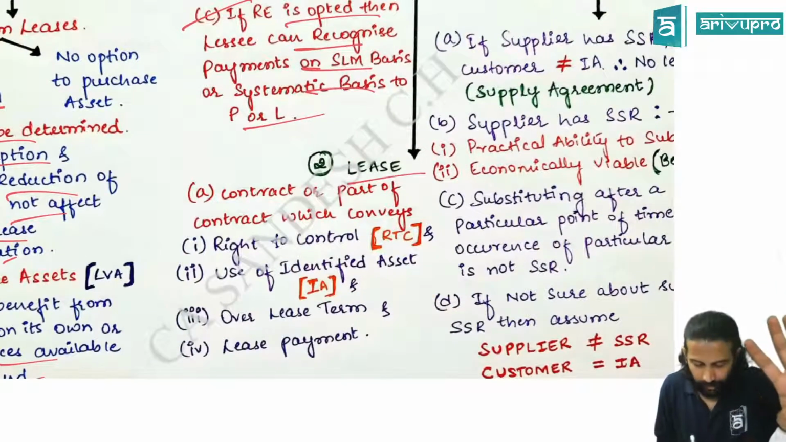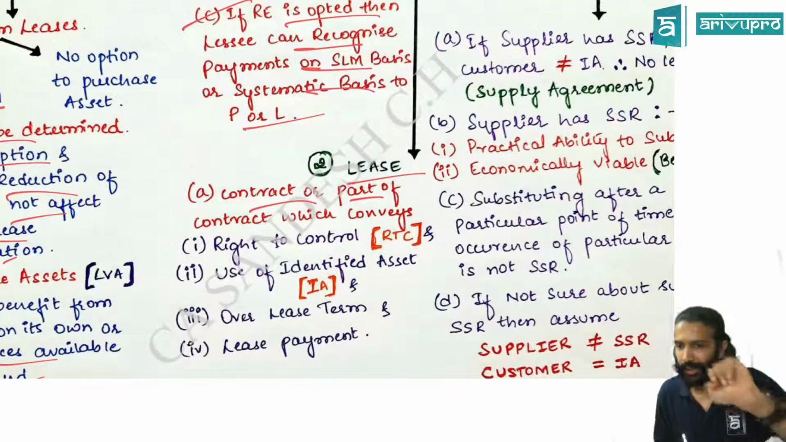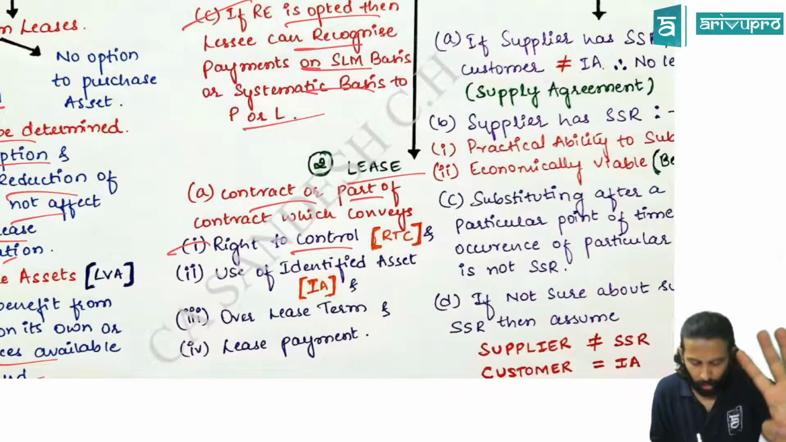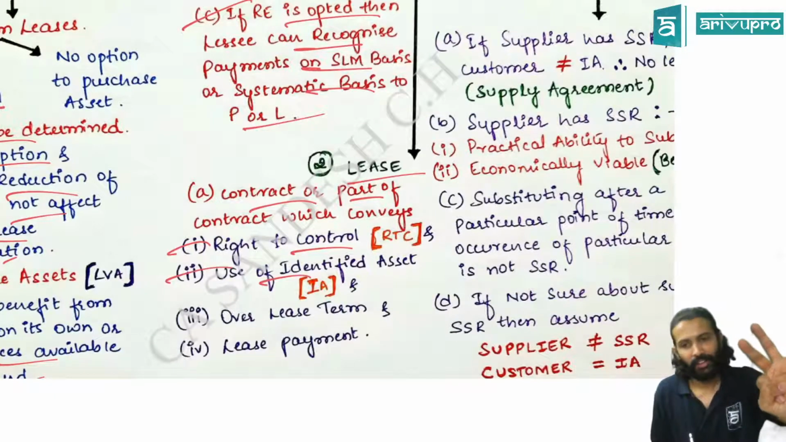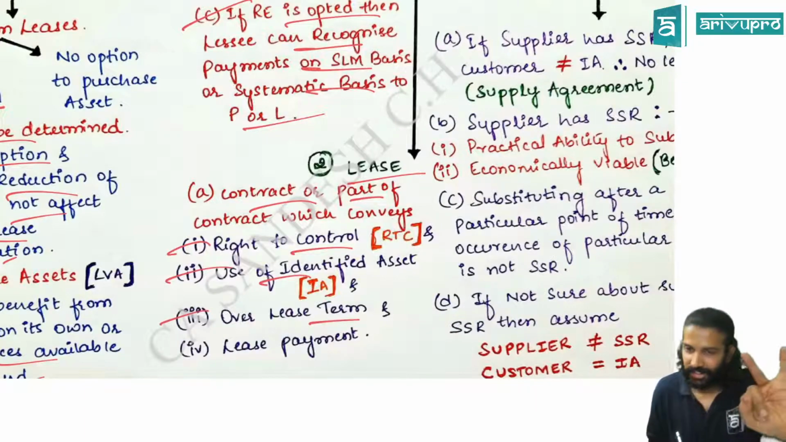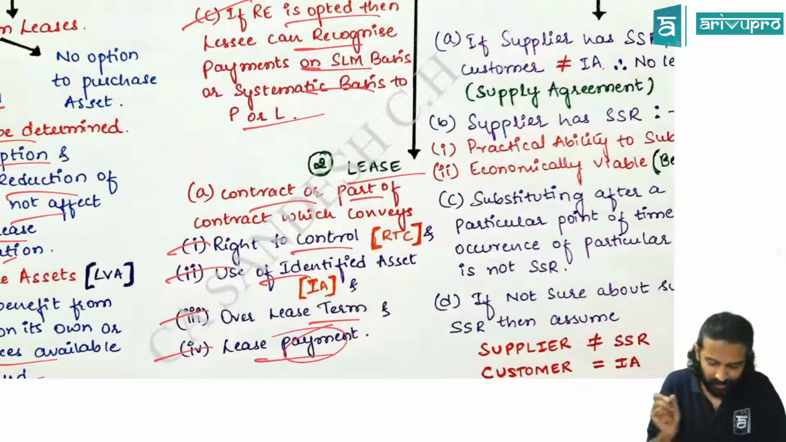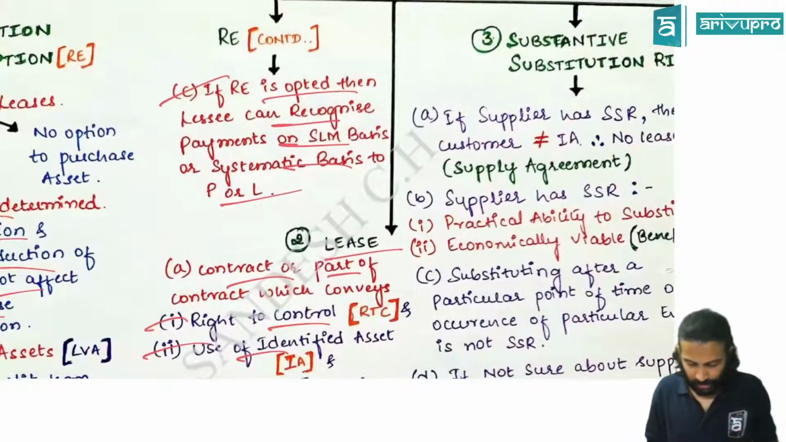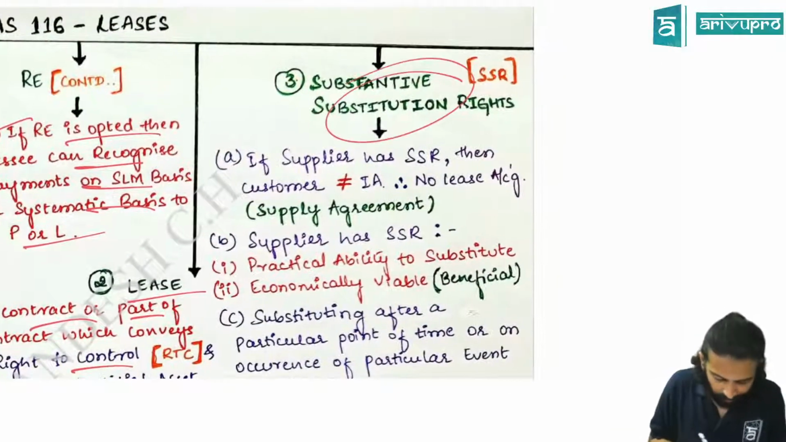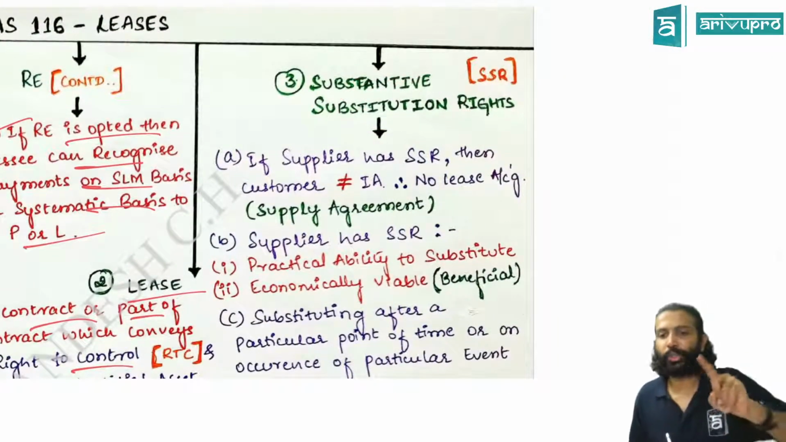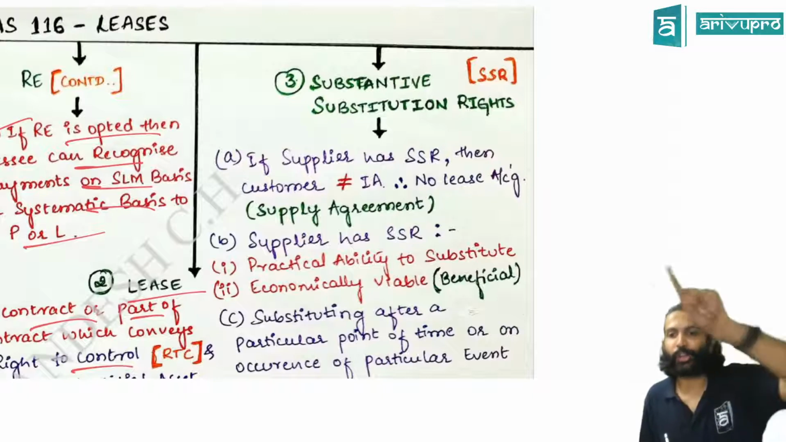Then we saw lease. Lease is a contract, or a part of a contract, which has 4 characteristics. One, right to control the use of an identifiable asset, for a certain period of time, which we call lease term, in return for a consideration, which we call lease payment. So these are your features of lease.